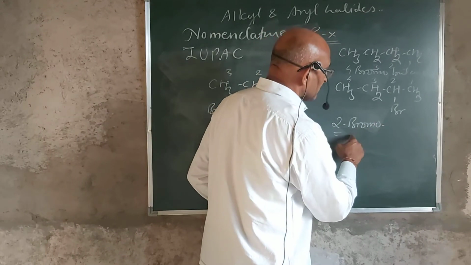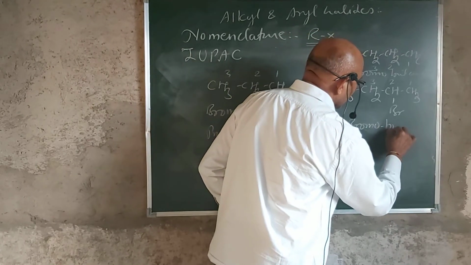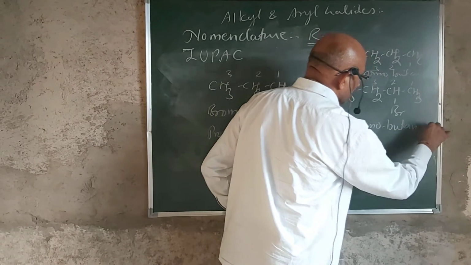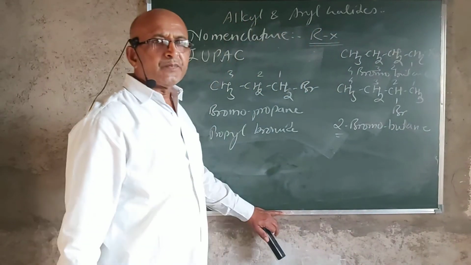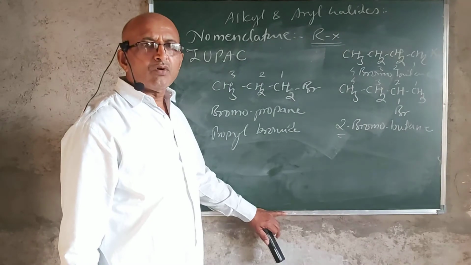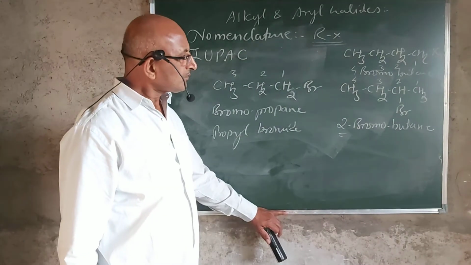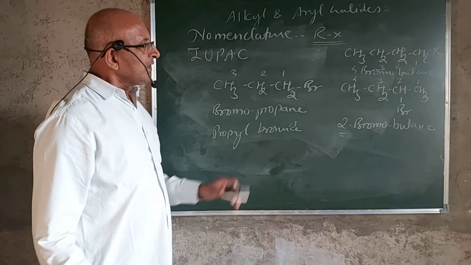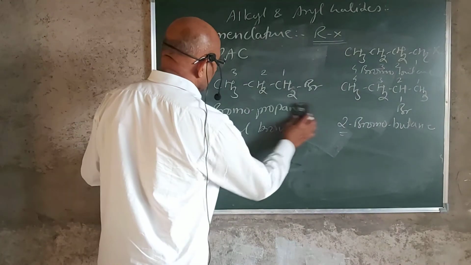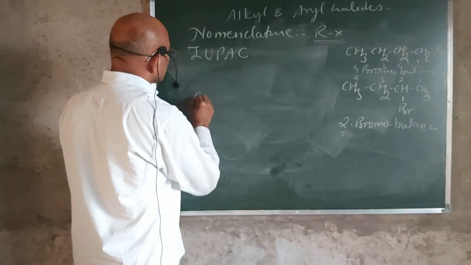What is the type of halogen atom? That is bromo, chloro, iodo, whatever it may be. And the skeleton is of butane. So 2-bromobutane is the correct way of giving the name of a compound by using the IUPAC nomenclature system. And so in this way, we can give the names by using the IUPAC nomenclature system.